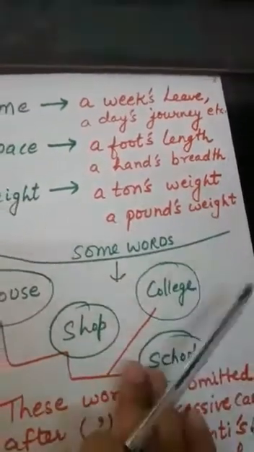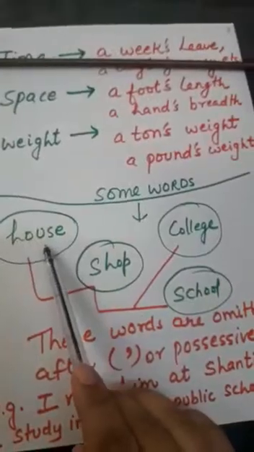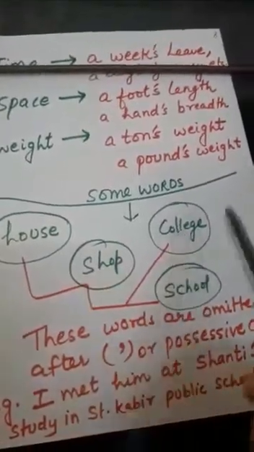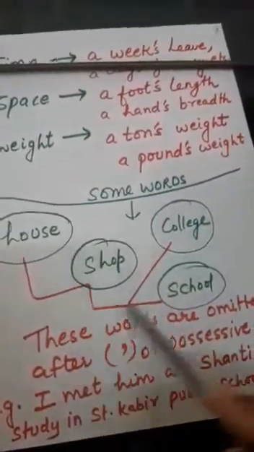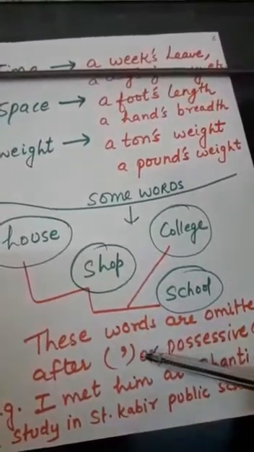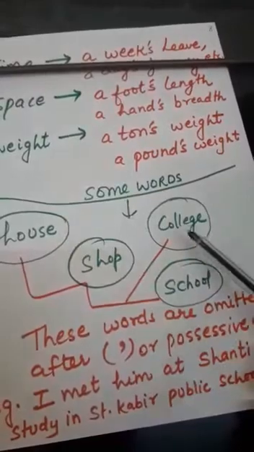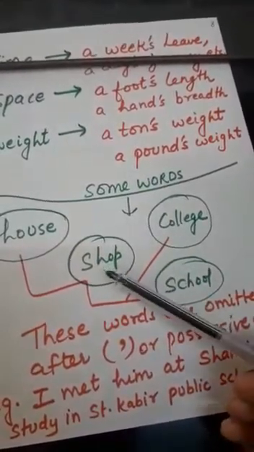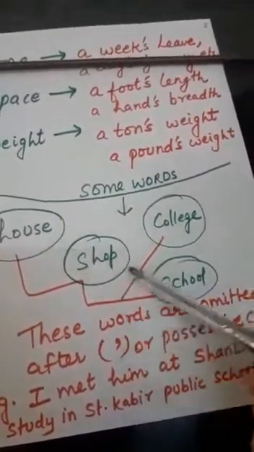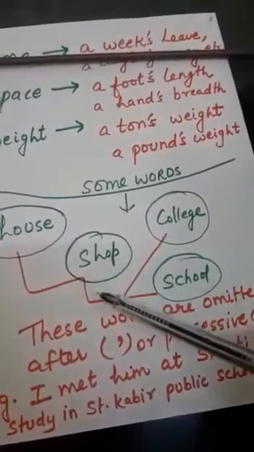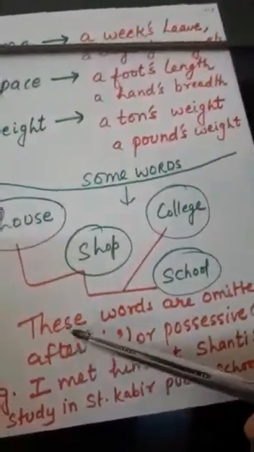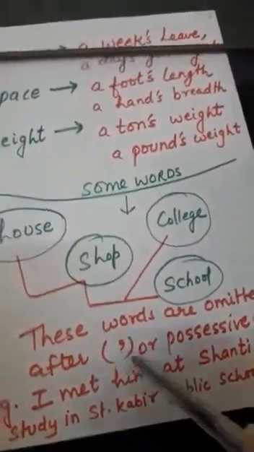Now there are some words like house, shop, college and school. These words are omitted after the apostrophe. If we are describing somebody's house, somebody's school, somebody's college, somebody's shop, we are not going to write these words after the apostrophe in possessive case.